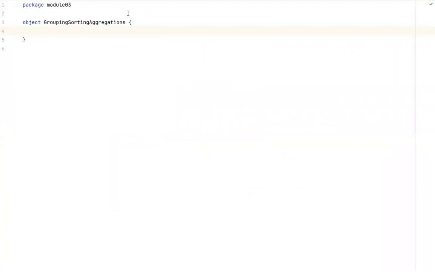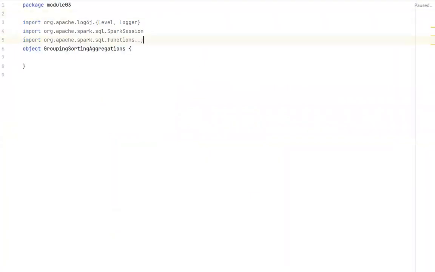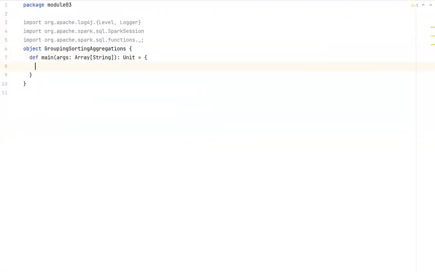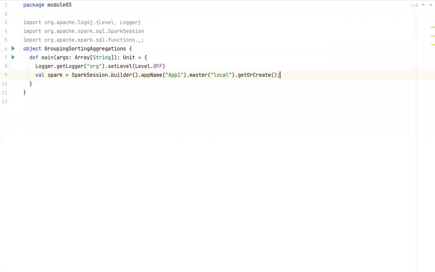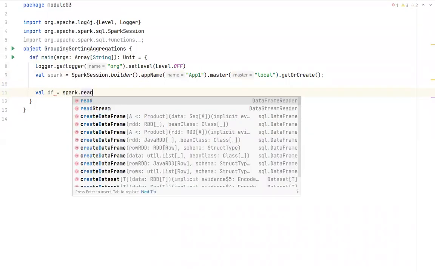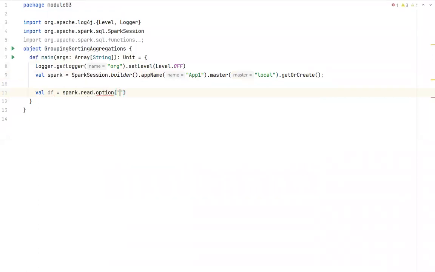As usual, I will import all the necessary Spark imports. I'll create a main method and Spark session. Let me create a data frame. So, spark.read.option, because it has a header, you have to specify header is equal to true, and dot, it is a CSV file. You give the path of the CSV file, d:\dataset.csv. Once we have created a data frame, we can invoke several functions on the data frame.